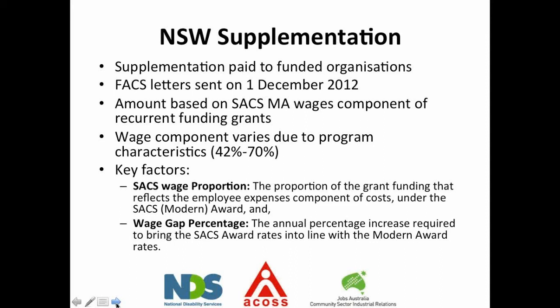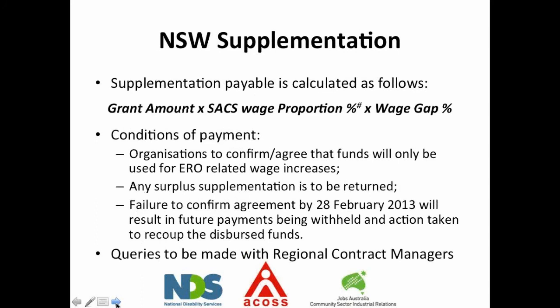Again, the supplementation payable is calculated as follows: the grant amount times the SACS wages proportion times the wage gap. There were some conditions of payment. Organisations need to confirm that the funds will only be used for ERO-related wage increases. Any surplus supplementation is to be returned, and you need to confirm your agreement by 28th of February. If you haven't done so, I suggest that you do that as soon as possible.